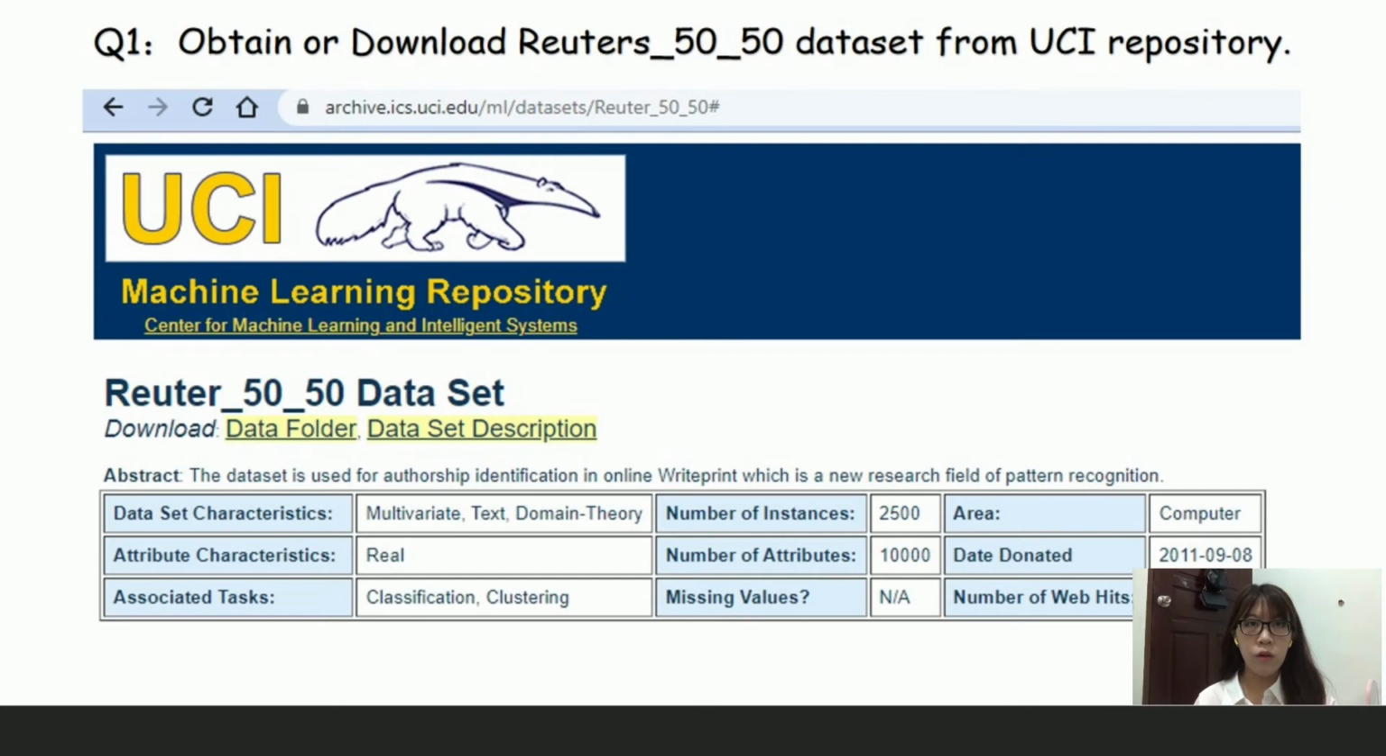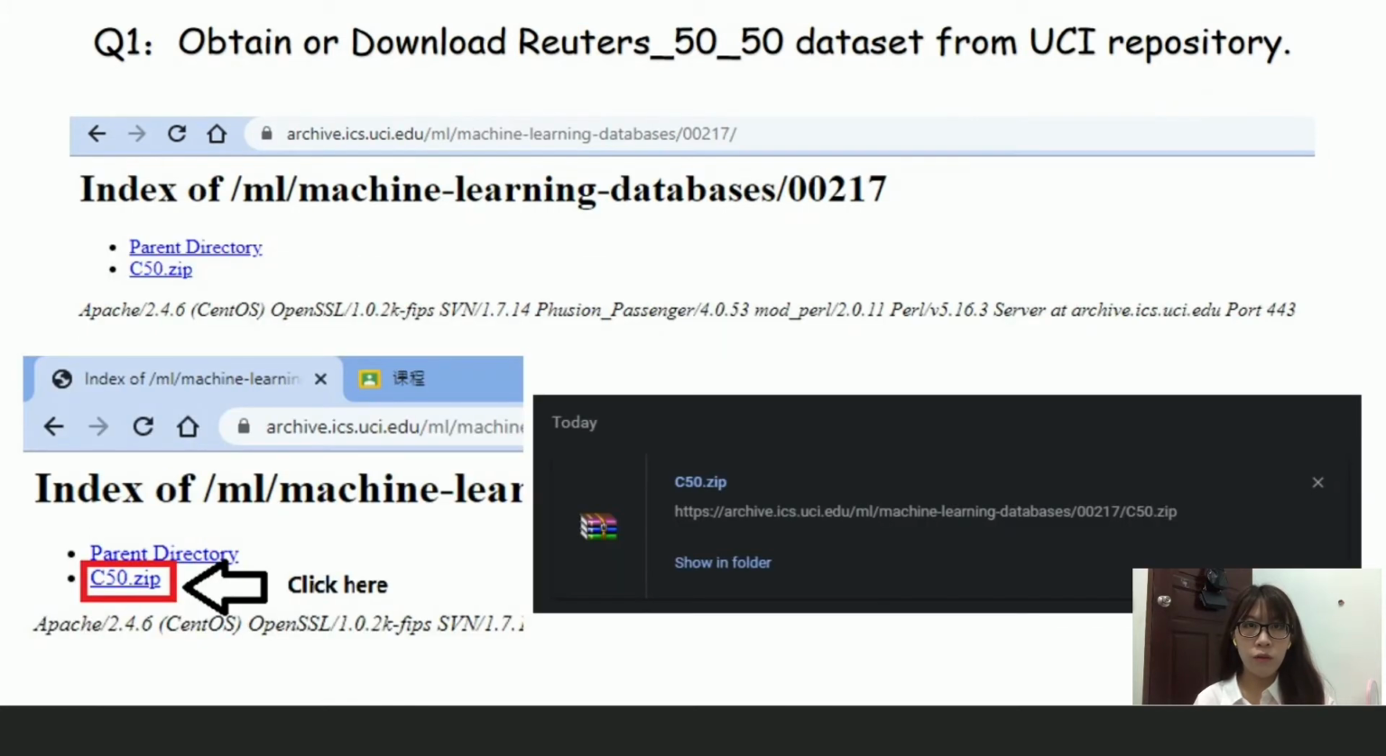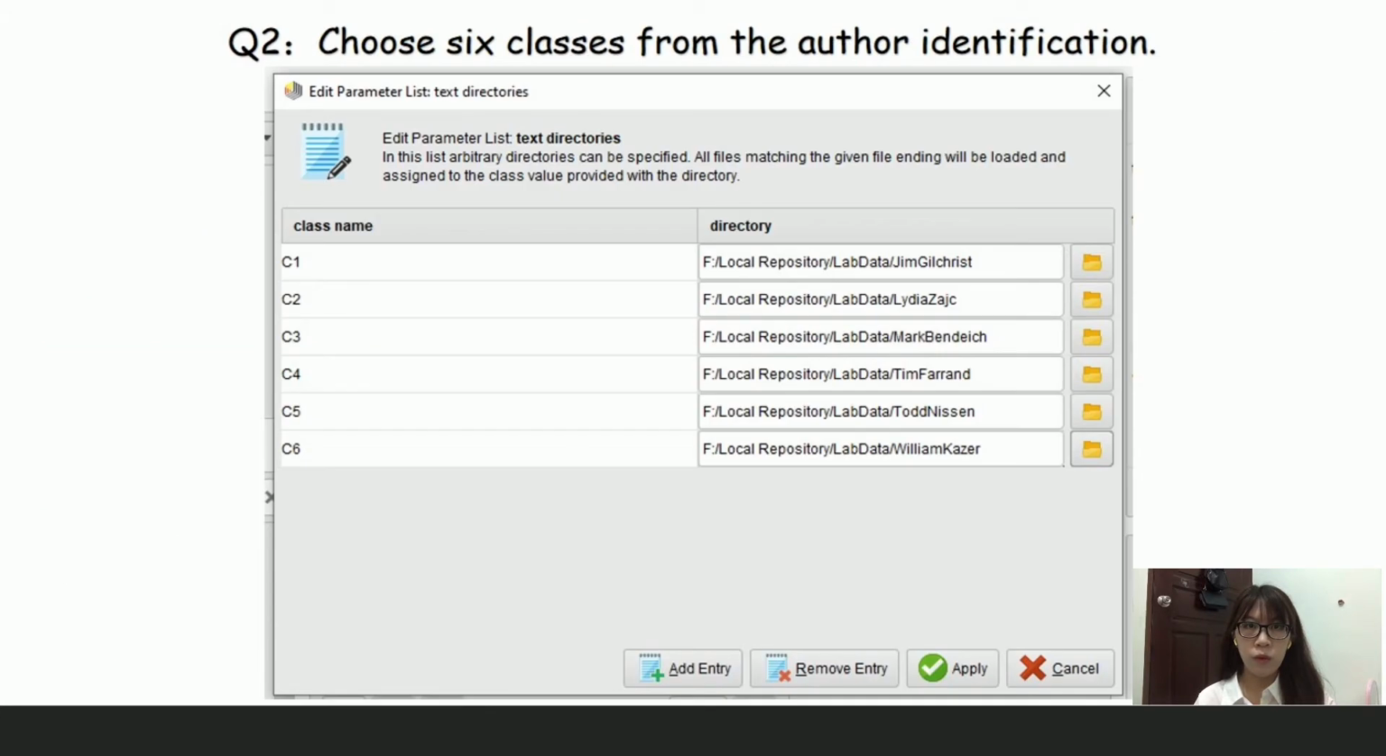Question 1 is about downloading the dataset from the UCI repository. Click the Data Folder and download it, waiting for the download to complete. Question 2 is about choosing 6 classes from the auto identification. There are 6 classes, named C1, C2, C3, C4, C5, and C6.